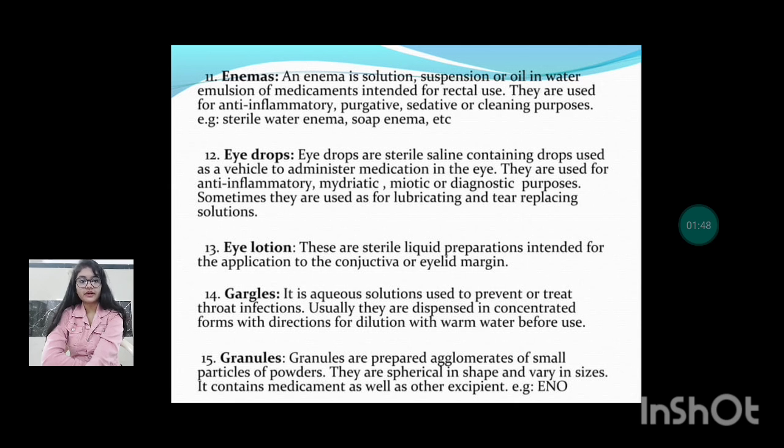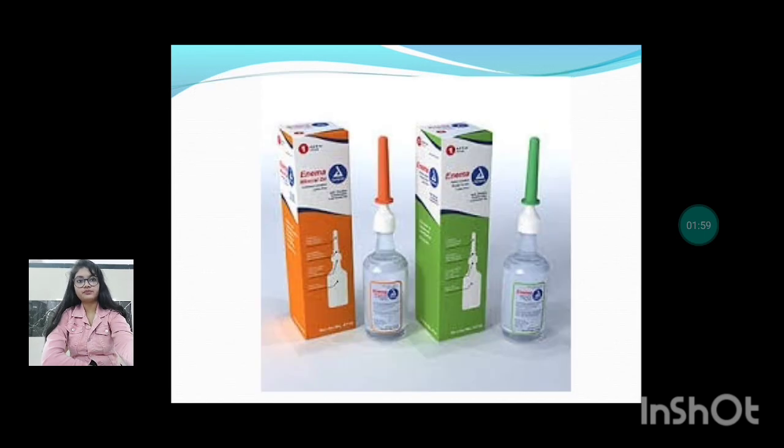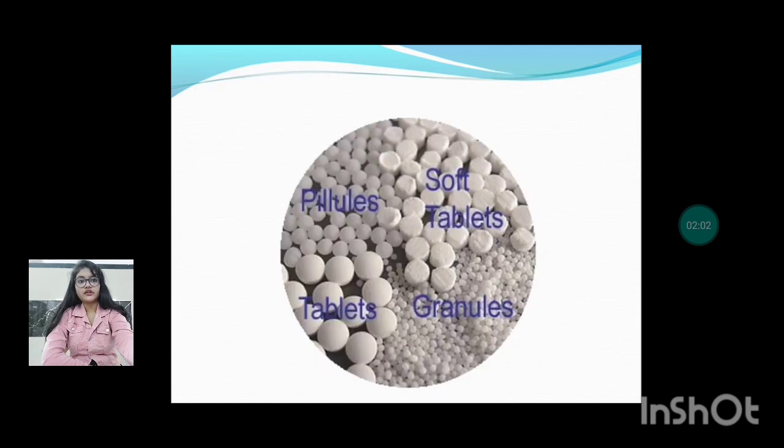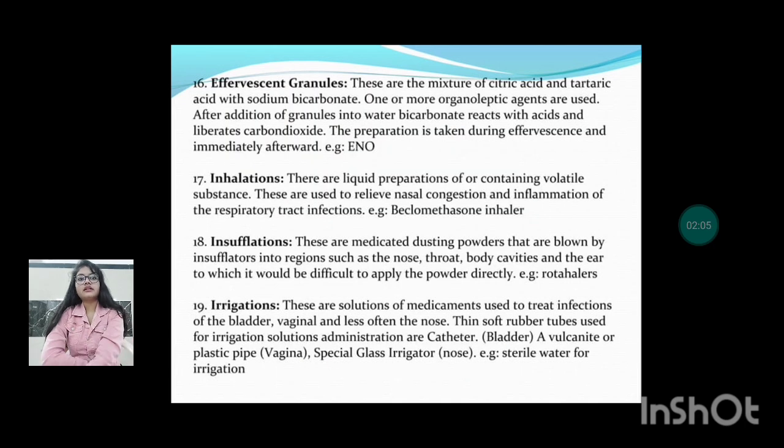Granules. Granules are prepared from small particles of powders. They are spherical in shape and vary in size. They contain medicament as well as other excipients. Example: ENO. You can see this is the eye drops. Next are the effervescent granules. These are mixtures of citric acid and tartaric acid with sodium bicarbonate. One or more organoleptic agents are used. After addition of granules into water, bicarbonate reacts with the acid and liberates carbon dioxide. The preparation is taken during effervescence and immediately afterwards.